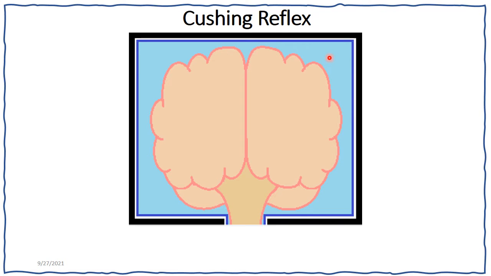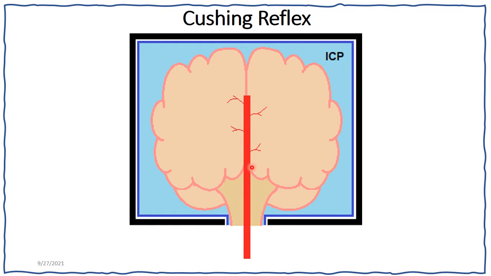Now the CSF is present between the arachnoid mater and the pia mater, and it has a pressure which is called the intracranial pressure. Now what happens is that arteries enter into the brain to deliver oxygen, and they have a pressure which is called the mean arterial pressure.